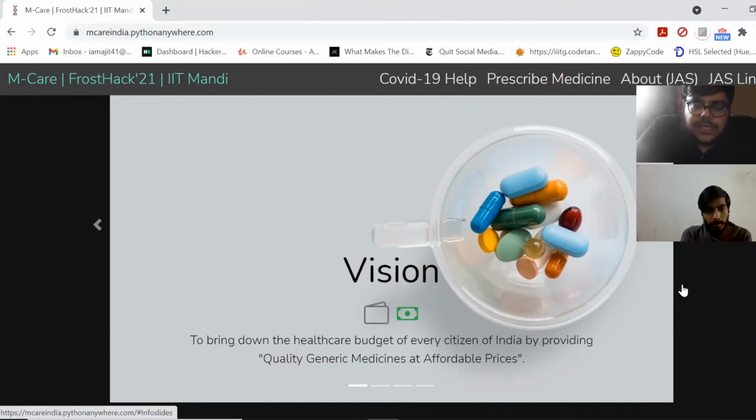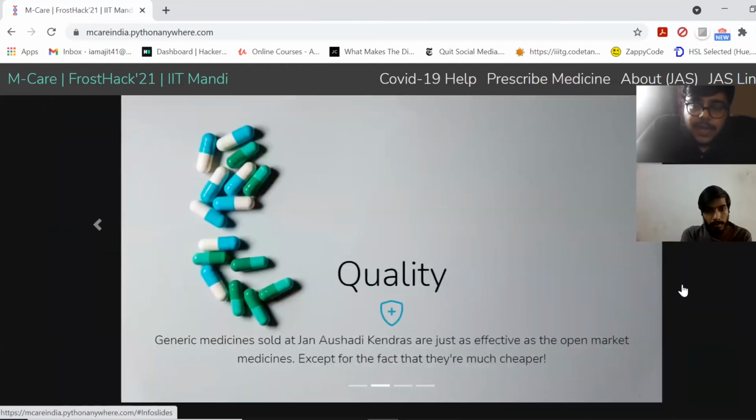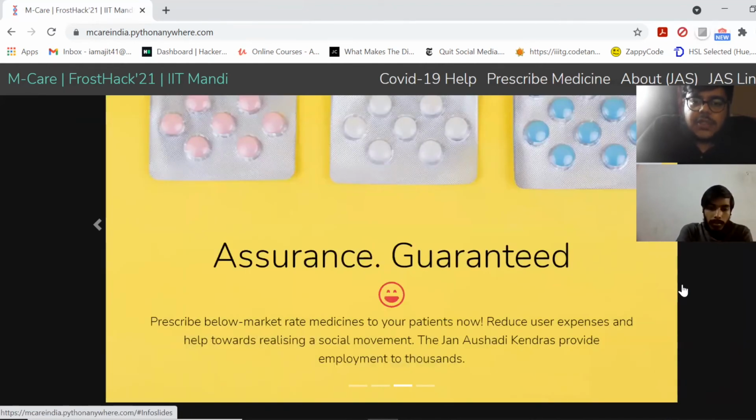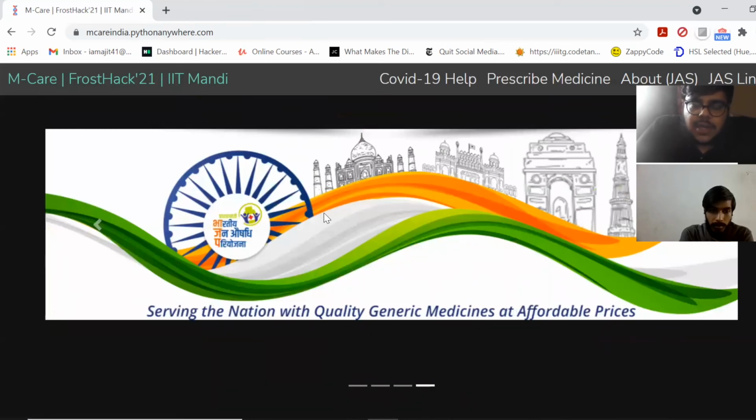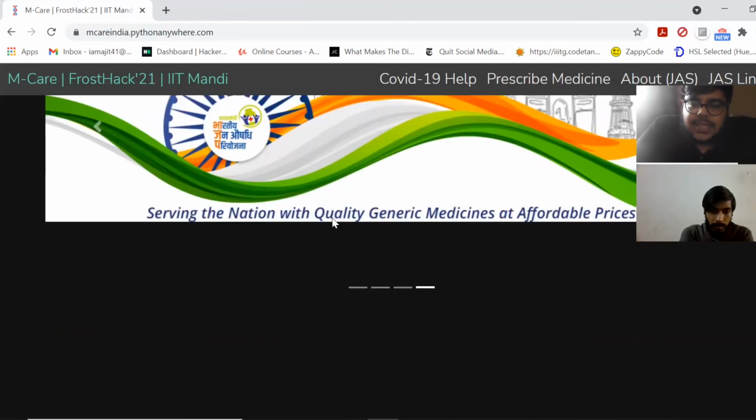We are displaying the vision of the Jan Aushadhi scheme, which is to bring down the healthcare budget of every citizen of India by providing quality medicines at cheaper prices. Generic medicines stored at Jan Aushadhi Kendras are as effective as open market medicines, and they are quite cheaper since they're not sold for profit. We're also displaying a message that if someone buys medicines from a Jan Aushadhi seller, they are helping towards realizing a social movement, since Jan Aushadhi Kendras provide employment to thousands of people around the country. This is the motto of the Jan Aushadhi scheme, serving the nation with quality medicines at affordable prices.